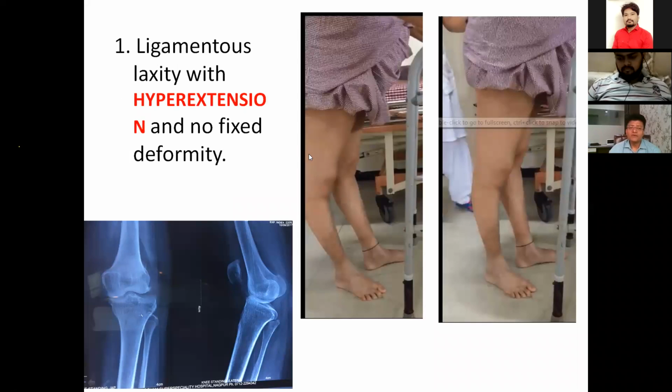So this is an example of ligament laxity with hyperextension and without fixed deformity. This lady has hyperextension of both knee joints. It can cause a defect on the anterior aspect of the joint.